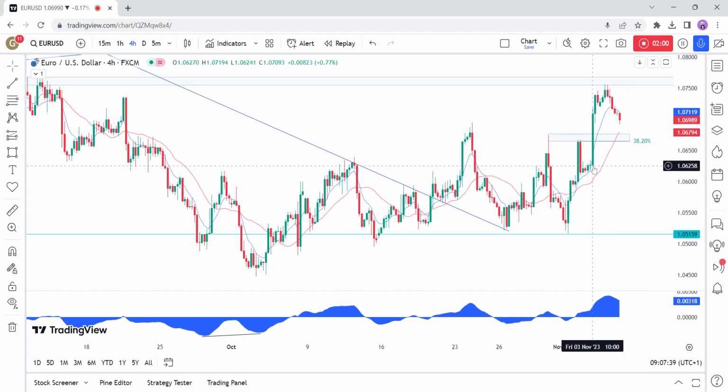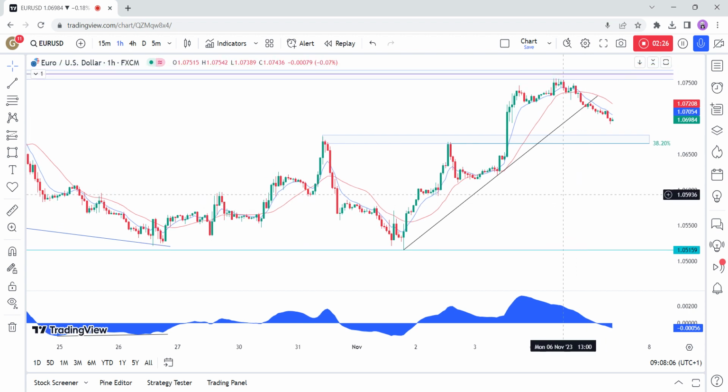On the 4-hour chart, we can see that from a risk management perspective, the buyers would be better off waiting for a pullback into the recent swing level here, around the 106.70, where they will find the confluence with the red 21 moving average and the 38.2% Fibonacci retracement level. The sellers, on the other hand, will want to see the price breaking lower to increase the bearish bets and position for a drop back to the lows.